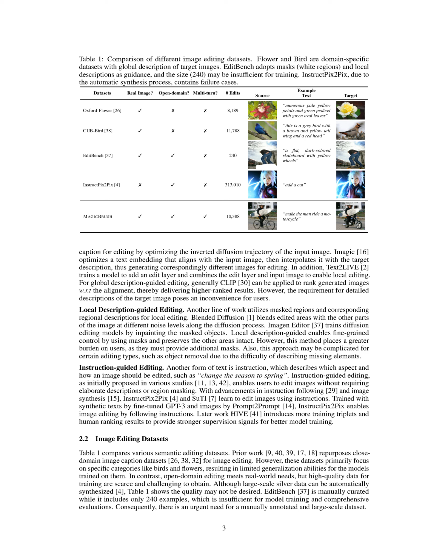Then we have local description-guided editing, which uses masked areas of the image along with corresponding regional descriptions for more localized editing. Techniques such as Blended Diffusion work by integrating edited sections with the rest of the image at various noise levels throughout the diffusion process. Alternatively, the Imagen Editor trains diffusion editing models by replacing masked objects, which offers fine-grained control and leaves the unmasked areas untouched. However, this method can be demanding for users who need to provide additional masks and can be challenging for certain types of edits, like removing an object, due to the difficulty in describing what's missing.